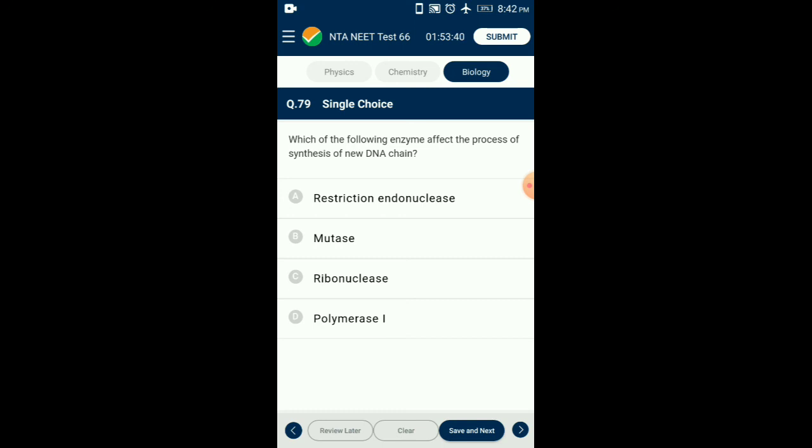DNA polymerase 2, 4, and 5 are involved in repair machinery and do not have a proofreading activity. DNA polymerase is also known as DNA dependent DNA polymerase. So the answer for this question is option D, polymerase 1.